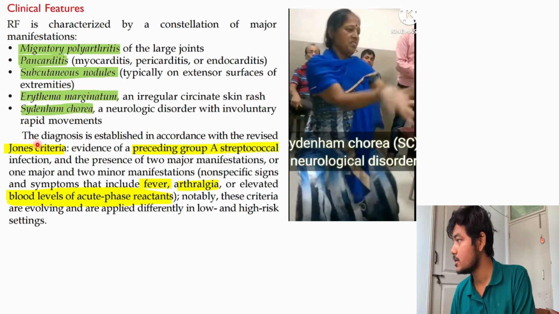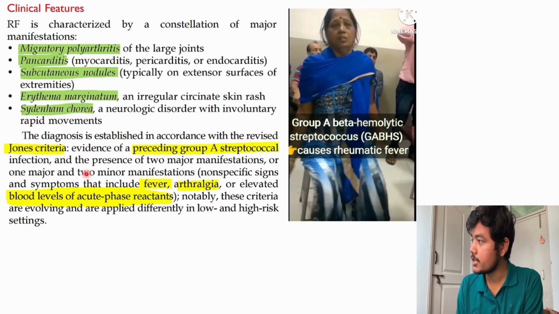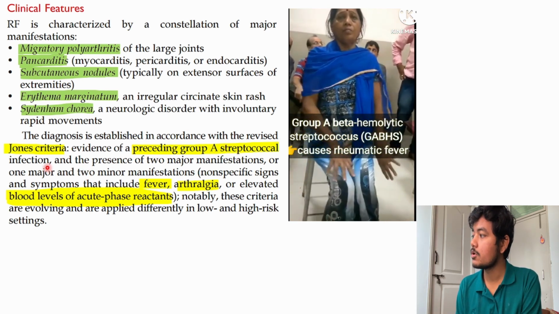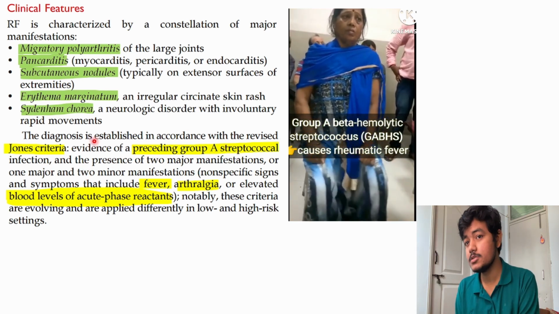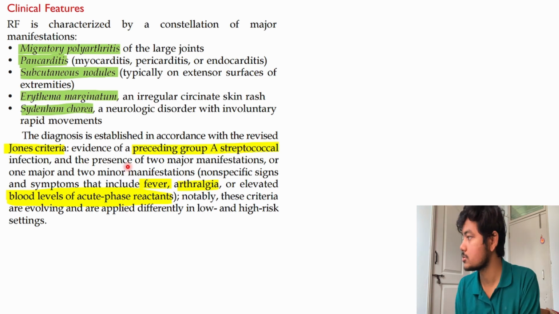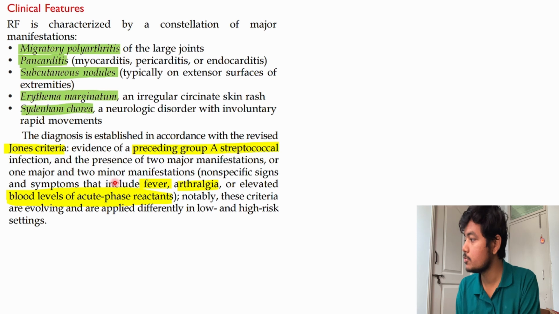Then the diagnosis is established in accordance with the revised Jones criteria. Evidence of a preceding group A streptococcal infection. So what is the evidence that this might be rheumatic fever? There should be infection with group A streptococcus, and the presence of two major manifestations, or one major and two minor manifestations.